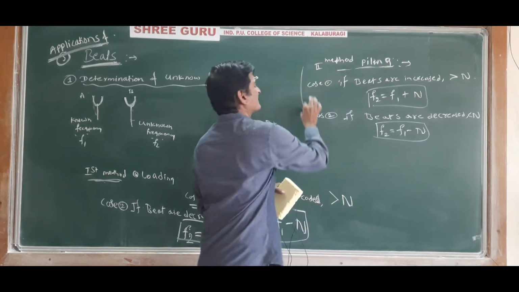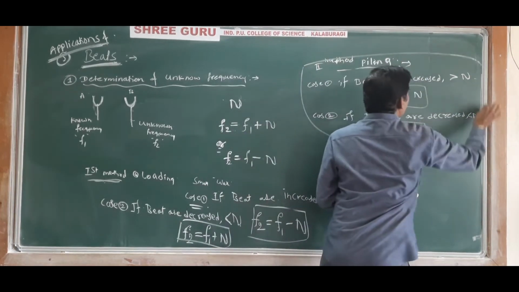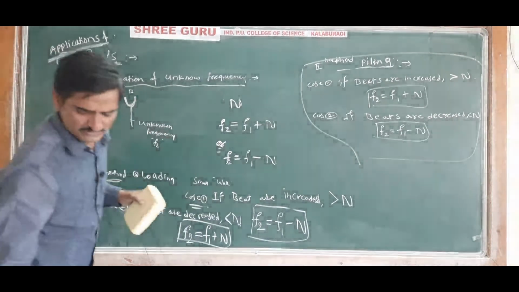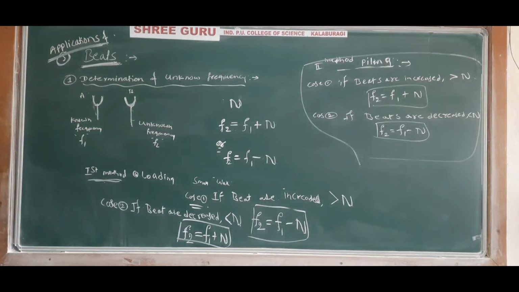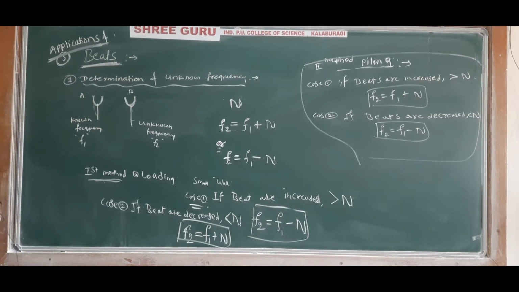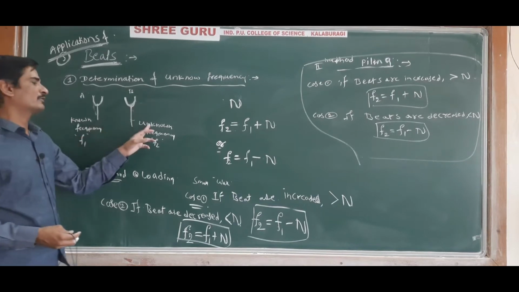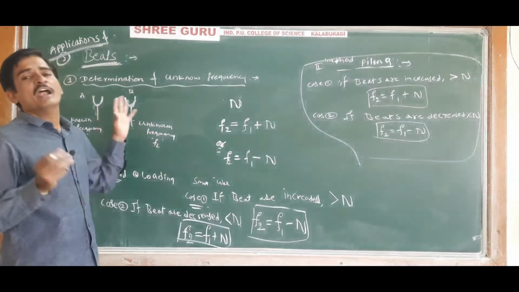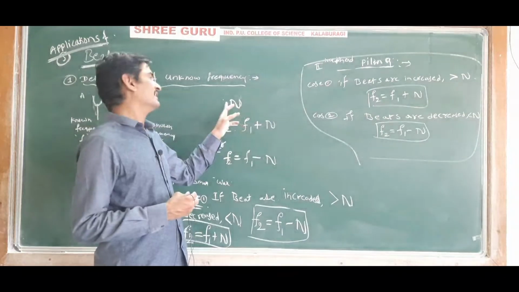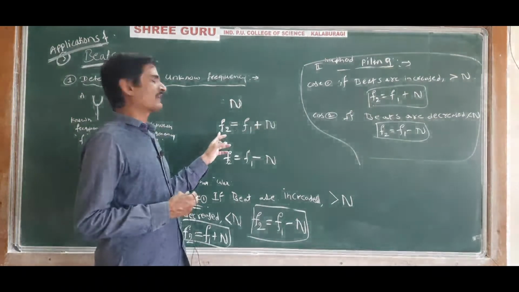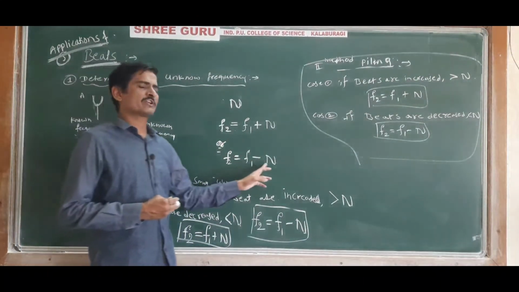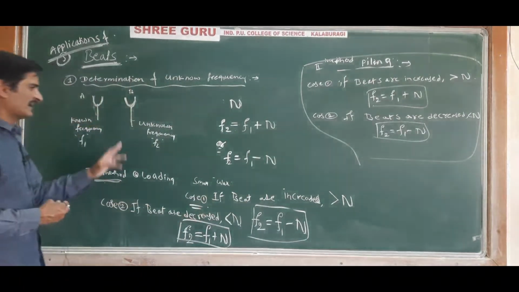See here, this is a completely different method. Any one method is enough. Just for your understanding, I am telling both methods. First we take two tuning forks. One tuning fork is of known frequency, another is of unknown frequency, and they are sounded together. Then the number of beats heard is n. Then the unknown frequency is given by f2 equals f1 plus n or f2 equals f1 minus n. And there are two methods, exact formula.